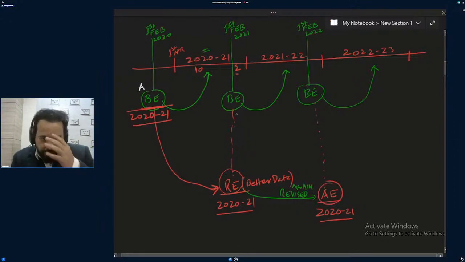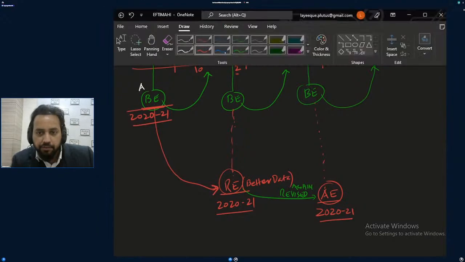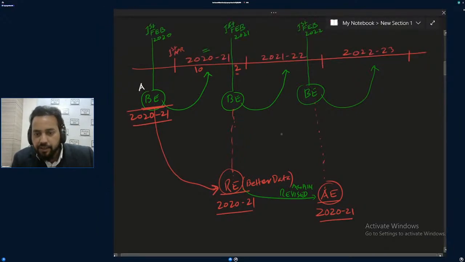And now look into this. The budget estimate will be revised once again. This estimation will be revised once again. And this budget estimate is of 2021-22.